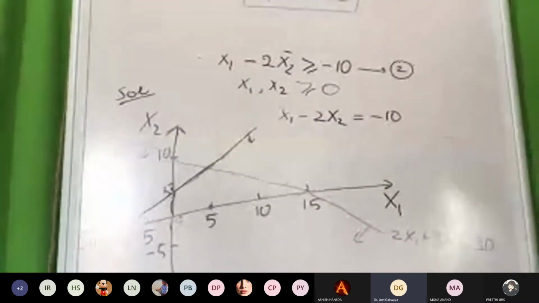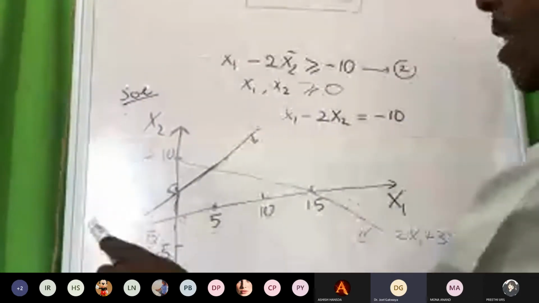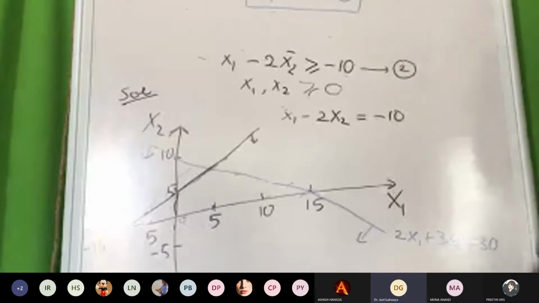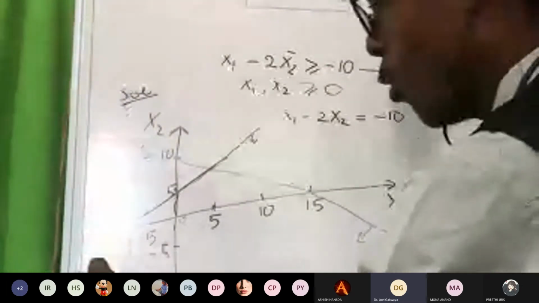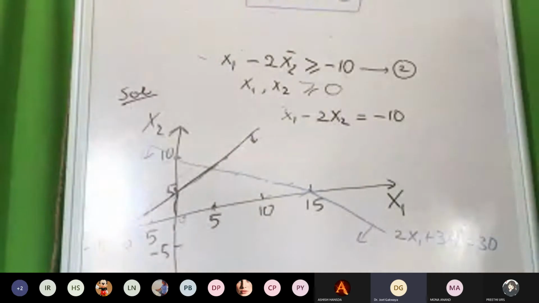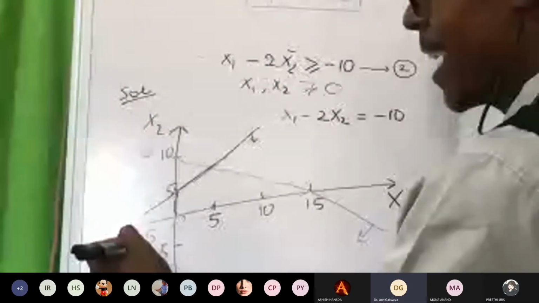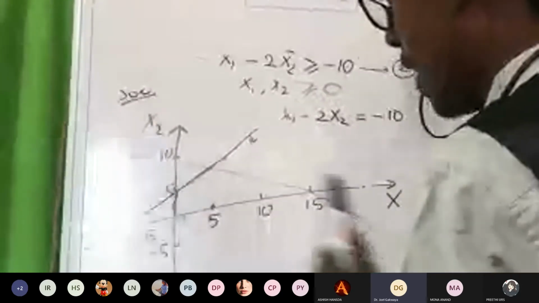Where is minus 10? Minus 10 is on the x1 axis, on this line. The number x should be greater than which number? The numbers which are above minus 10, where are they? Are they below the line or above the line? I left this question to you. Tell me. This is the last and then you can go. The numbers which are above minus 10, are they above this line which we have here?